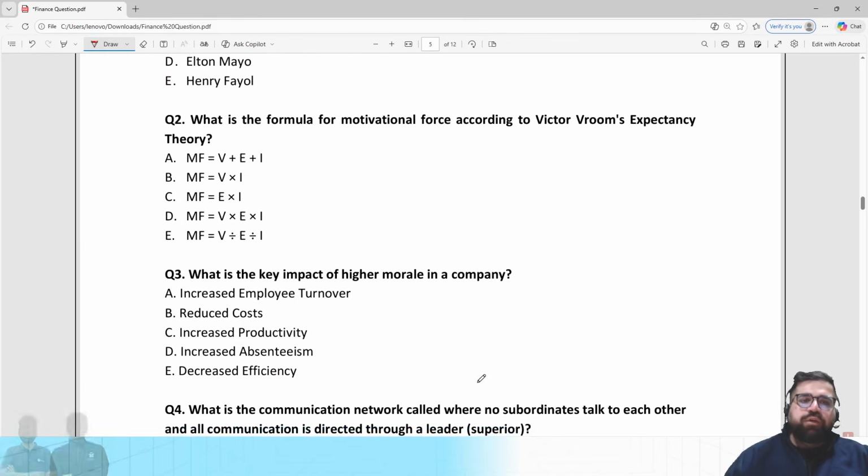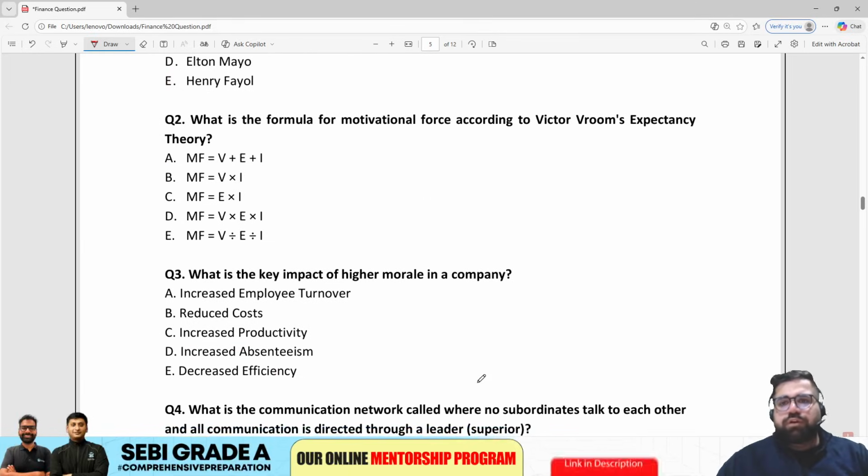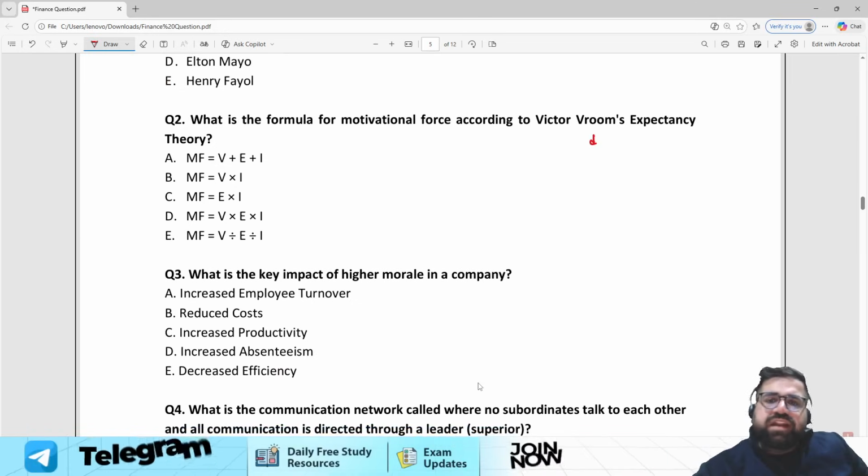Next question. What is the formula of motivational force according to Victor Vroom's expectancy theory? Now Victor Vroom has given you 3 elements, right?